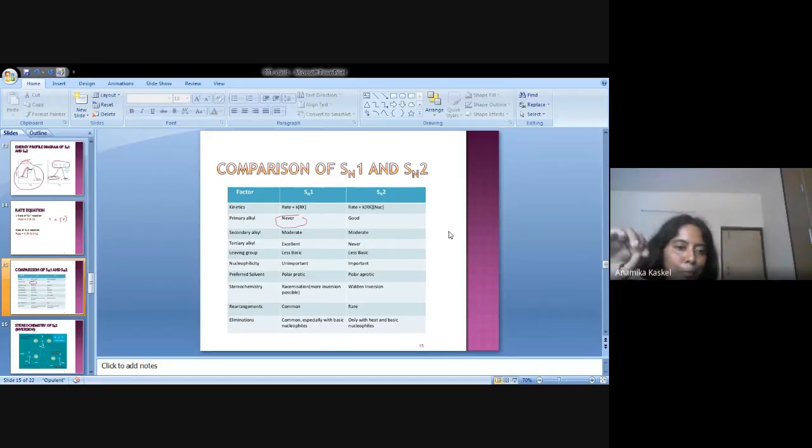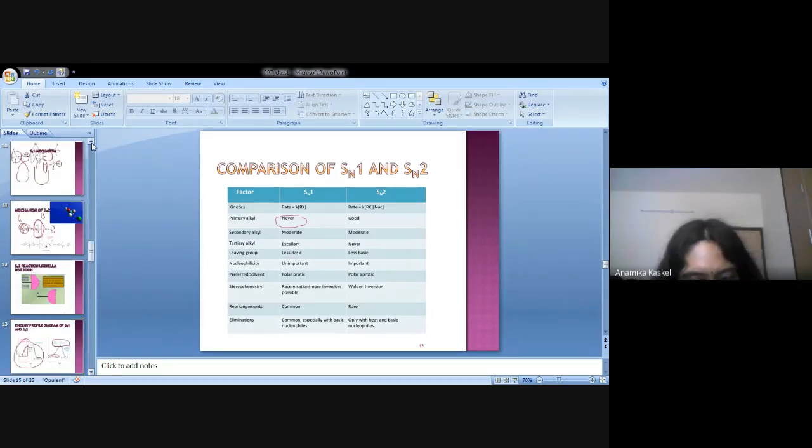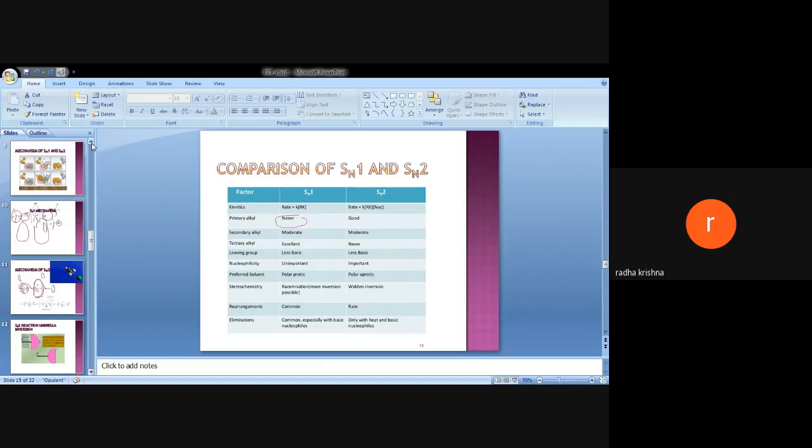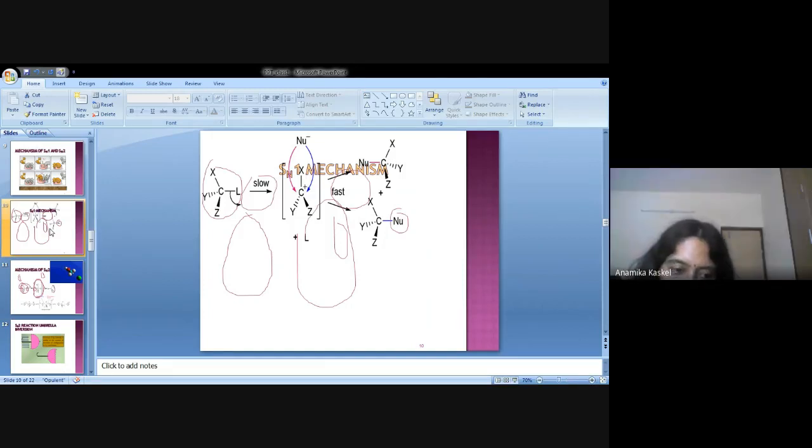Can anybody explain from the mechanistic point of view why? What is a primary alkyl halide and what is a tertiary alkyl halide? Anybody from the class? One in which the halide is attached to a 1 degree carbon. Yes, exactly, very good.